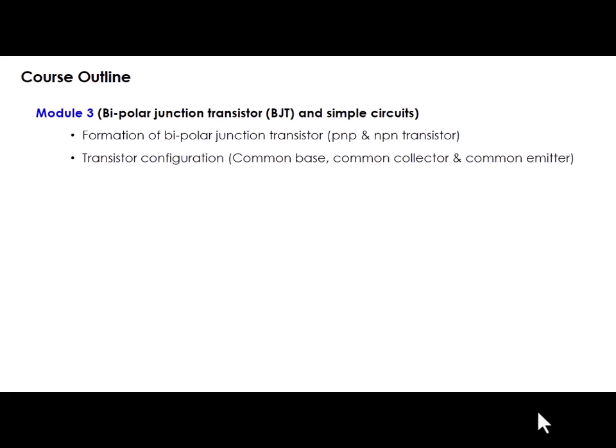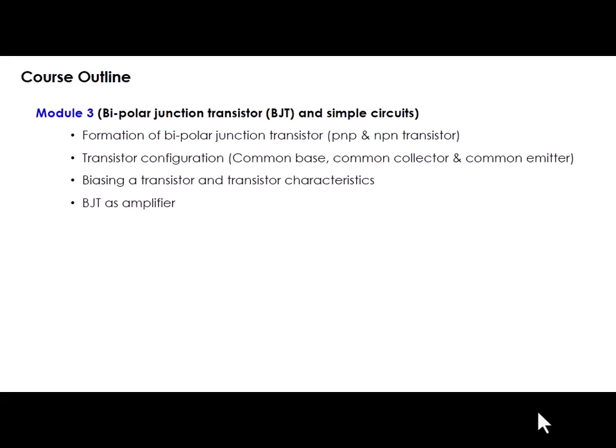Why we are giving certain configurations to this bipolar junction transistor, those things we will discuss in the third module. Okay, after finishing that, we'll discuss how to bias a bipolar junction transistor, and what the different characteristics are in different configurations. In common base configuration, how to bias a transistor and what the characteristics are, both input and output characteristics. In common emitter configuration, how to bias a transistor and what the different transistor characteristics are, both input and output characteristics. Those things we'll discuss in this part.